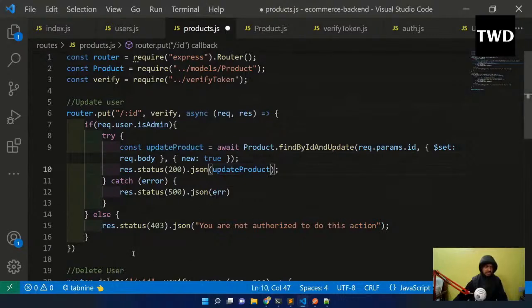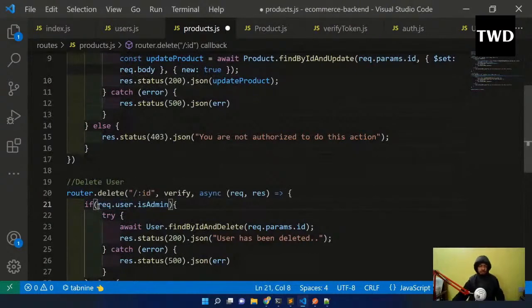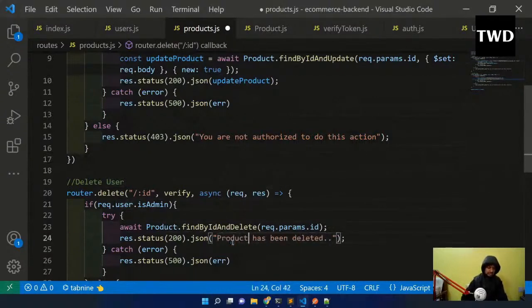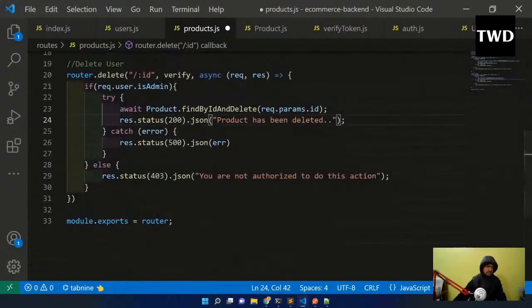See, all of these are the same, update is there, and the delete will also be like that. Only the admin should be able to delete a product, not anybody else, because if you go on the Amazon site you are not able to delete a product listing. Okay, so the admin only. See, again this is so similar. Product findByIdAndDelete, and the product has been deleted will be there, and res.json, and you are not allowed to do these things, and all these things are there.